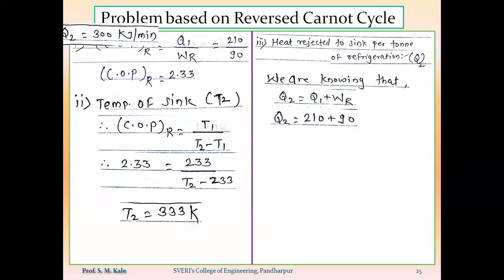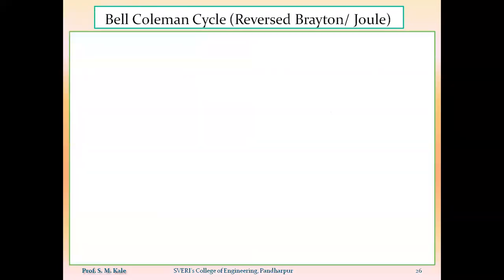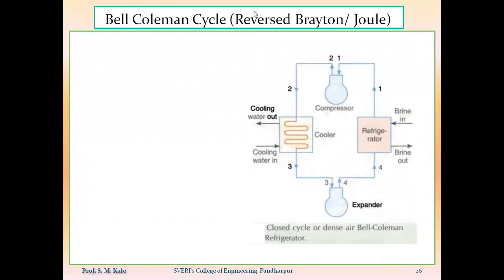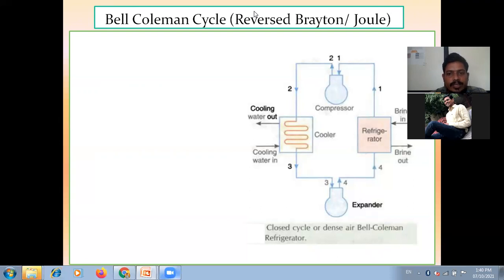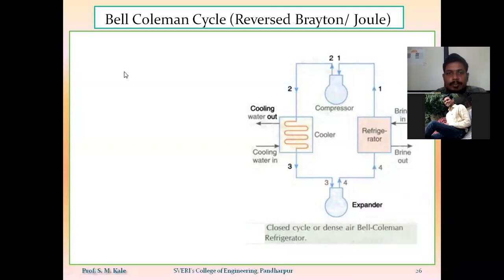Now, as we know, there are some practical limitations to using that reverse Carnot cycle. Because of these practical limitations, though the reverse Carnot cycle has the highest possible efficiency, we are still unable to use it in practical applications. So for that reason, we have to do some modification in the reverse Carnot cycle so that it becomes practicable.